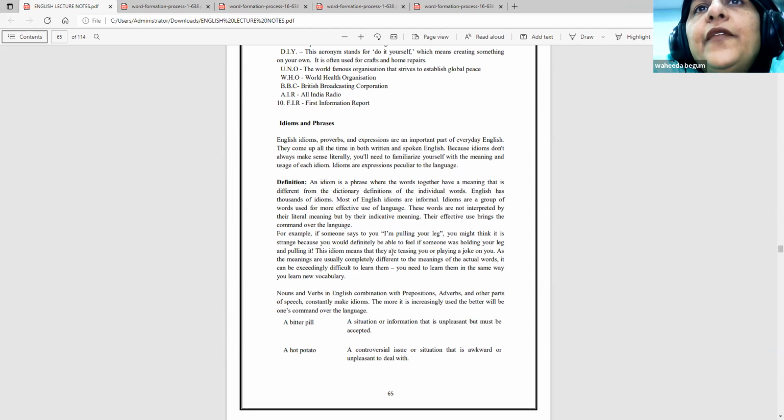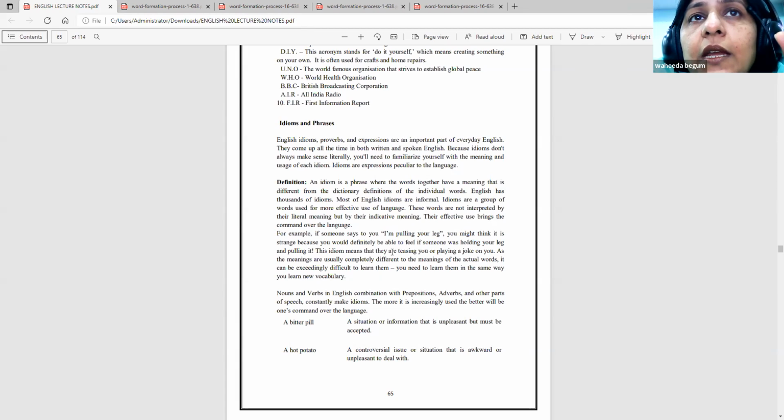An idiom is a phrase where the words together have a meaning that is different from the dictionary meaning of the individual words. English has thousands of idioms. Most English idioms are informal. Idioms are a group of words used for more effective use of language.